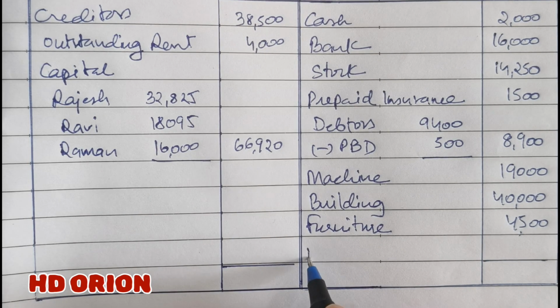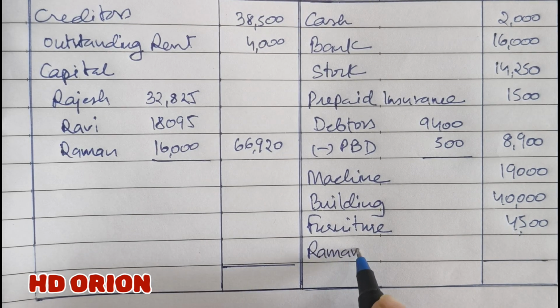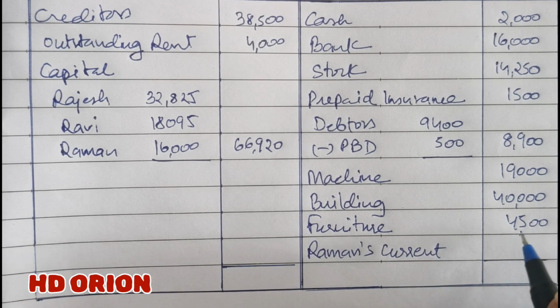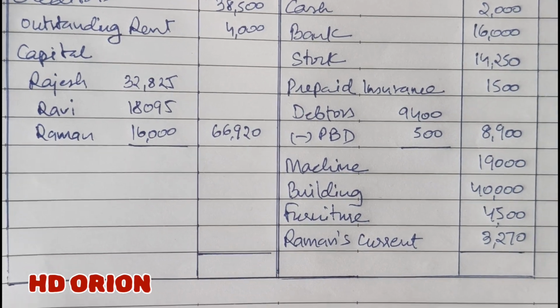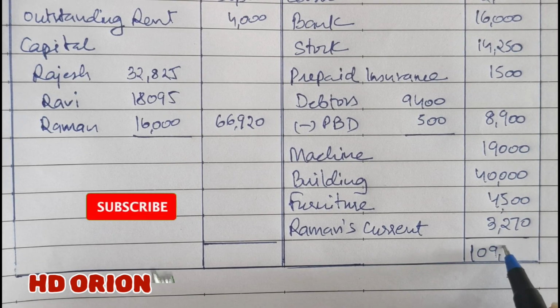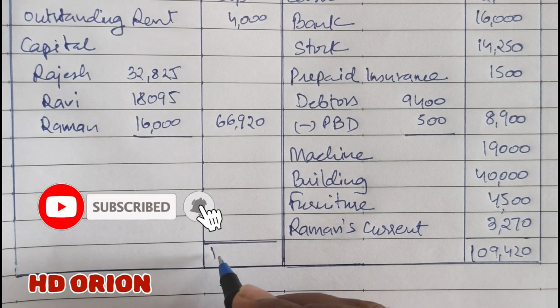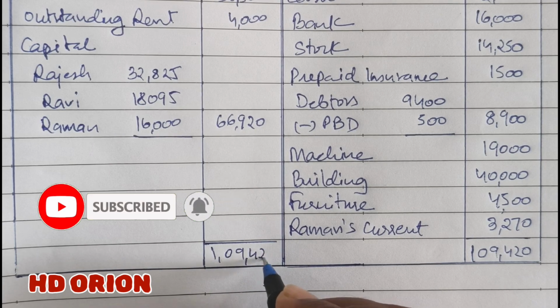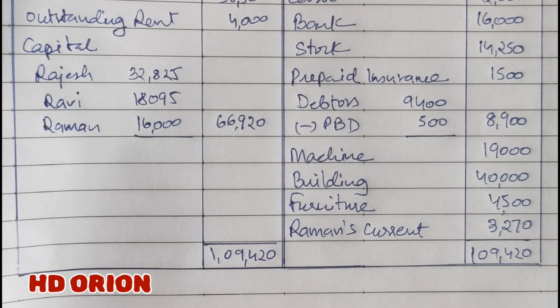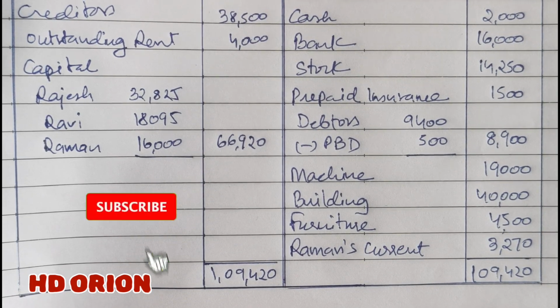And Raman's current account, for not bringing the portion of goodwill, 3,270. Now let us grand total it. It is 1,09,420. So this way the balance sheet is to be prepared, and I hope that you have understood it very well.